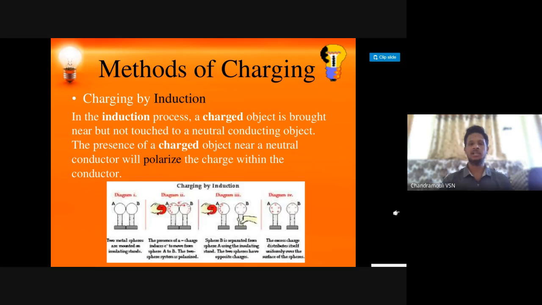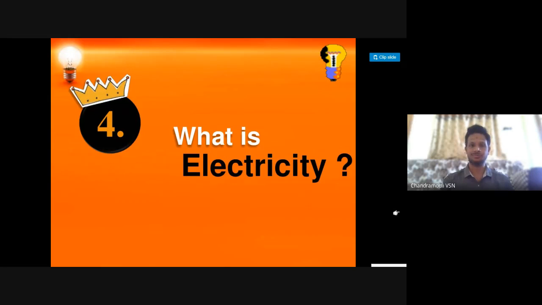Induction means there is no physical contact. Similarly, charge will be induced, but without any physical contact. My right hand will be here, my left hand will be here, but still the left hand will be charged. That is called induction. This can be witnessed when you keep your hand in front of your TV screen. Have you felt goosebumps on your hair? Yes. So that is charging by induction.